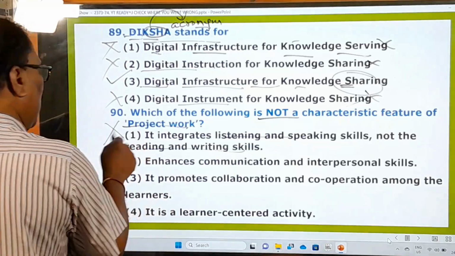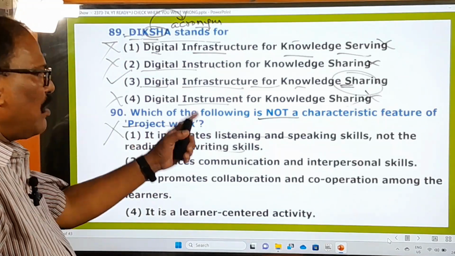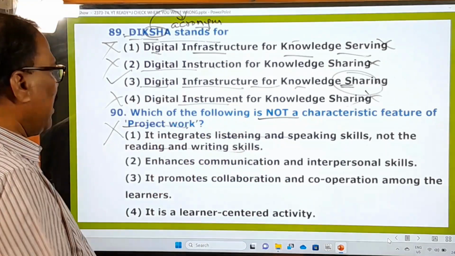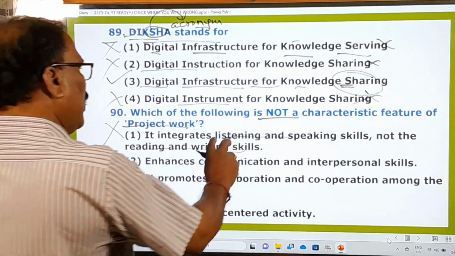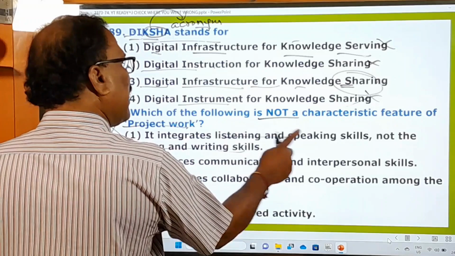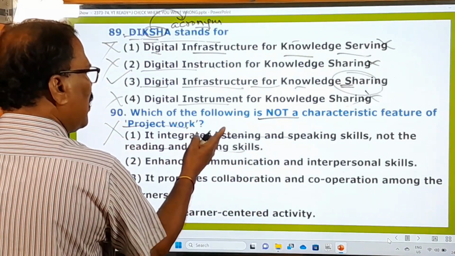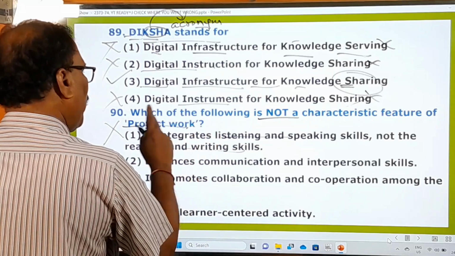Oh no, this can't be. In a project, all four should be there: LSRW, listening, speaking, reading, writing, all these things. So if it integrates only listening and speaking and not reading and writing skills, then it is not a characteristic feature of project work. Project work integrates and combines listening, reading, speaking and writing. So this is not the right one, not the characteristic feature of a project work.